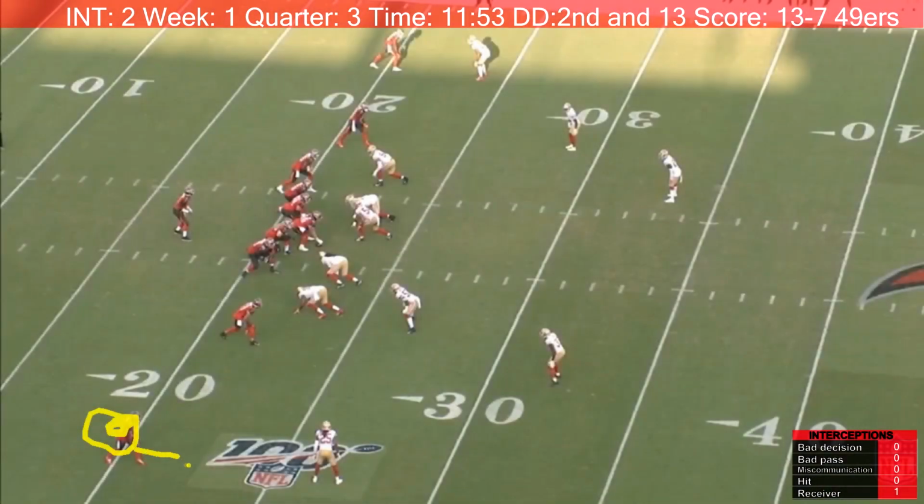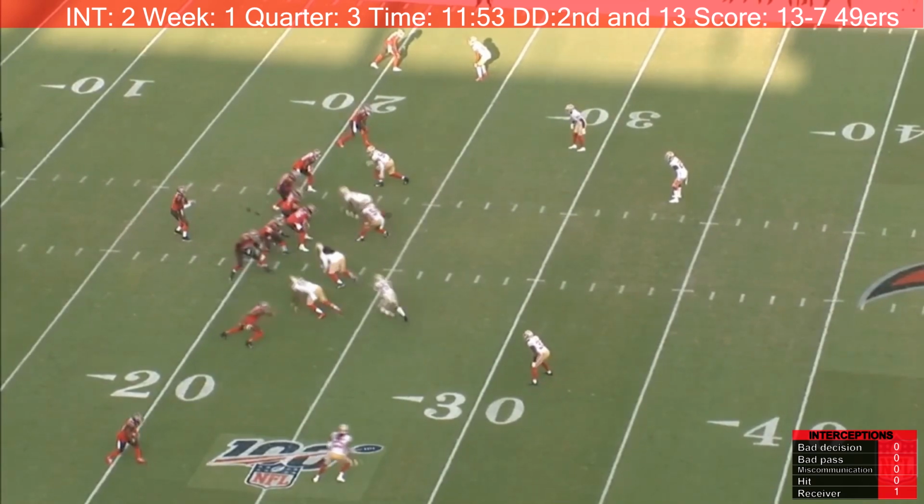Peyton Barber is lined up wide right. He runs this route and ends up in that position. However, Jameis Winston throws the ball over here. Bruce Arians said after the game at the press conference that Peyton Barber ran the wrong route, was not in position, so we have to put this one on the receiver.